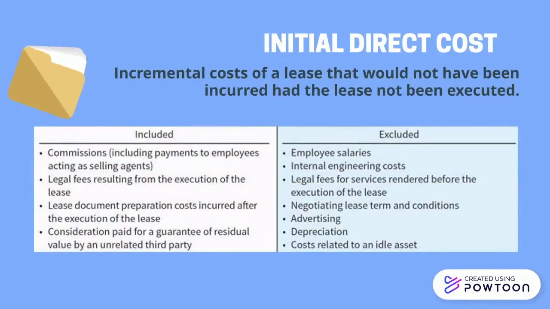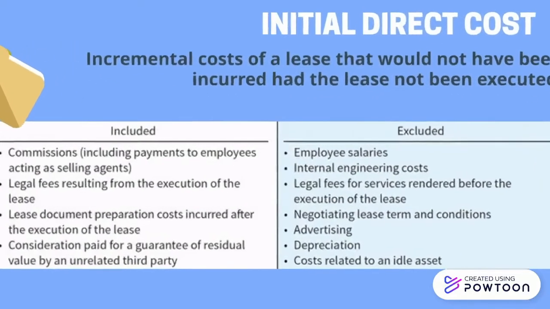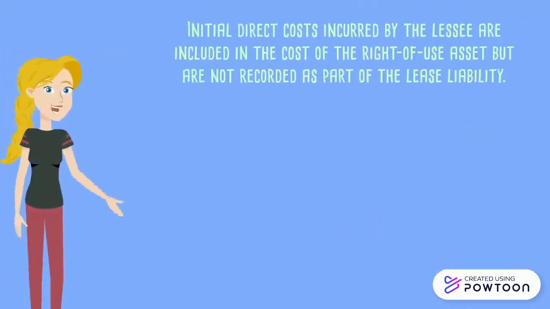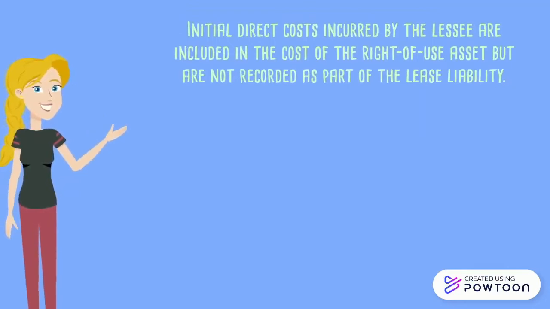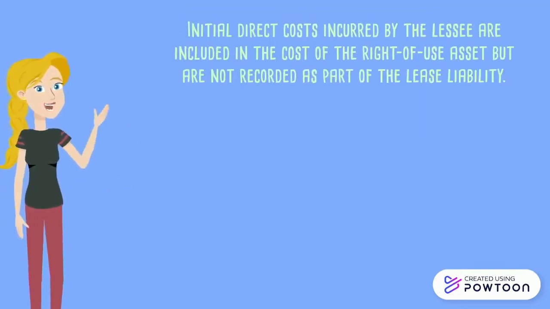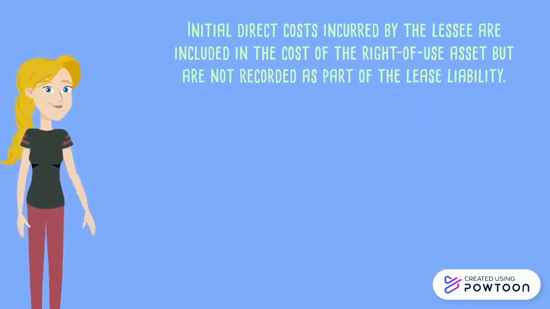Next, initial direct costs. Initial direct costs are incremental costs of a lease that would not have been incurred had the lease not been executed. Examples of costs included and excluded from initial direct costs, from the lessee and lessor side, are shown on screen in the illustration below. It is also noted that initial direct costs incurred by the lessee are included in the cost of the right-of-use asset but are not recorded as part of the lease liability.